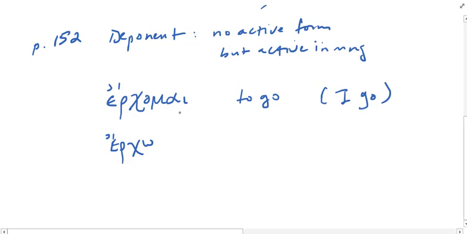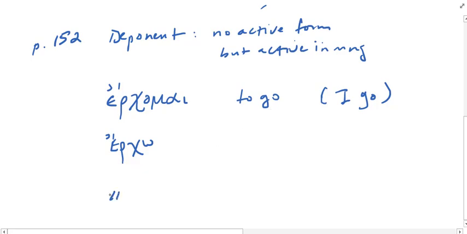This is going to have the middle passive endings. And so when you get your vocab word, normally it'll have an omega. First person singular is typically the form with an omega. But sometimes you're going to see a verb whose form ends with mai in that position. And that means that there is no active form for the present. It uses the middle passive endings all the time with that present stem. And so you're not going to try to give it any sort of a passive nuance here. In this case, erchomai means to go.